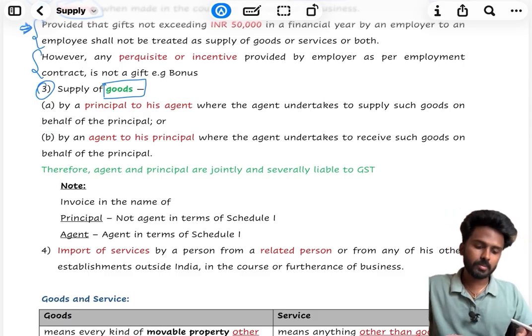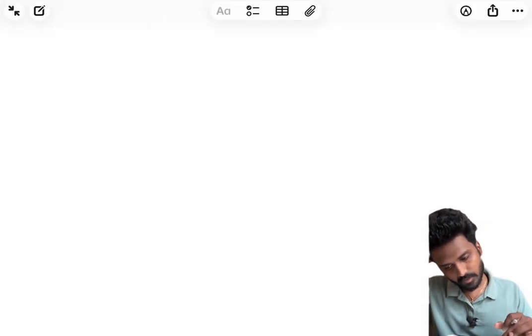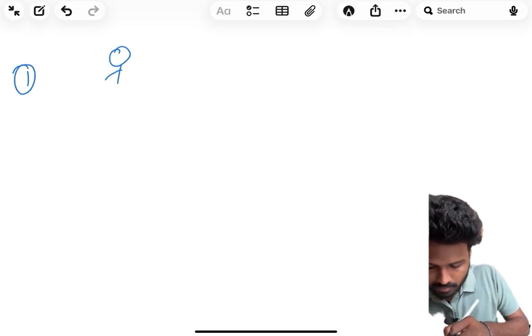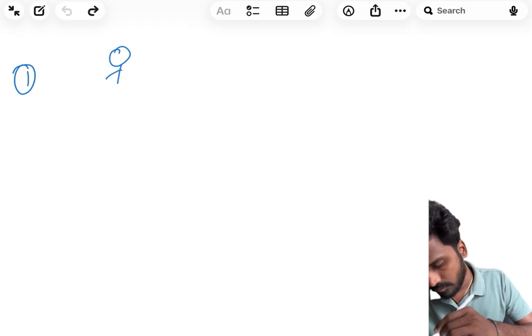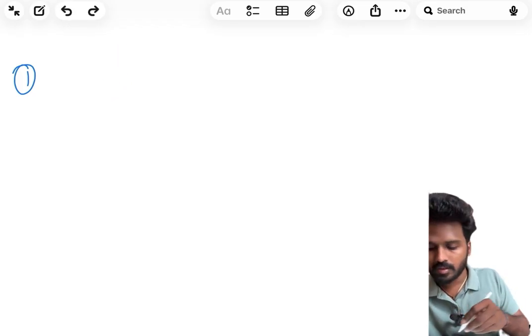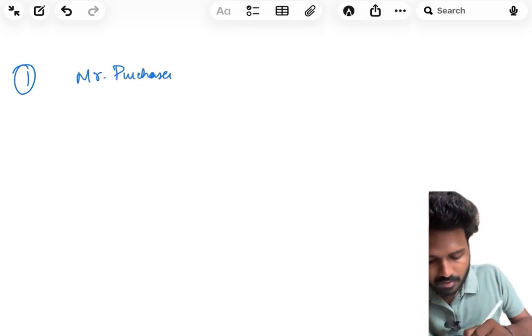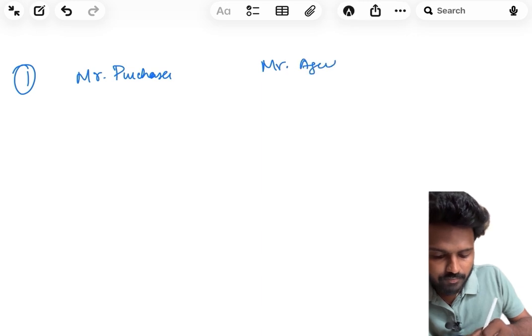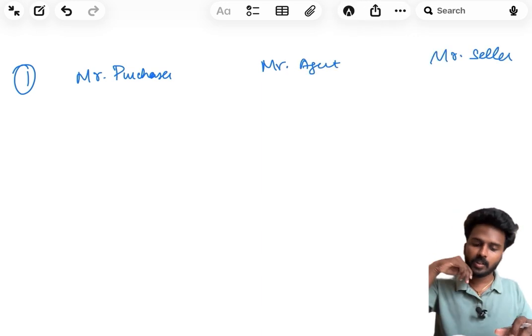When we talk about agents, there are two kinds. Take Mr. Purchaser, Mr. Agent, and Mr. Seller.